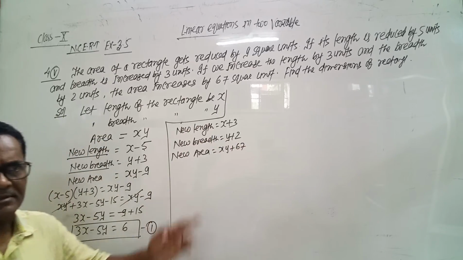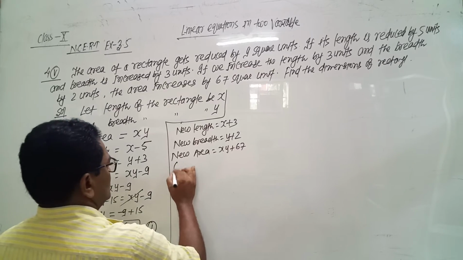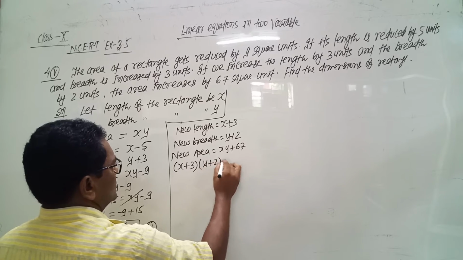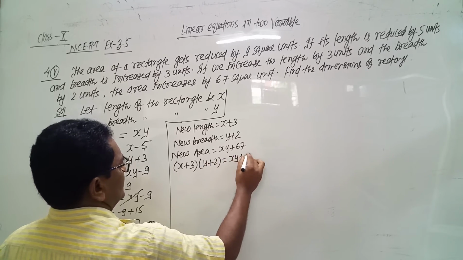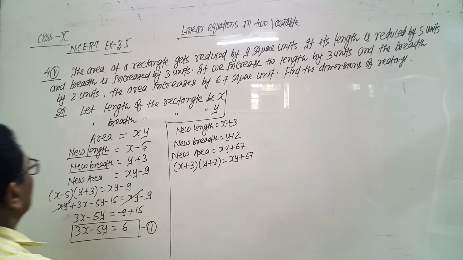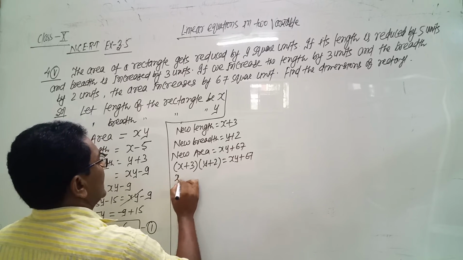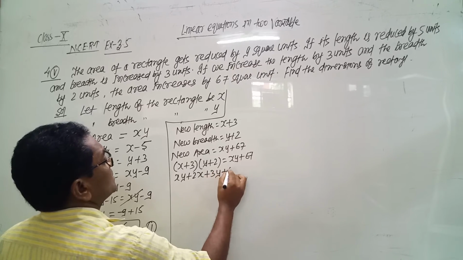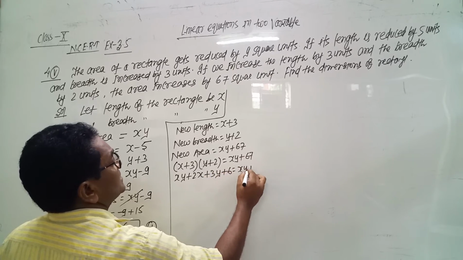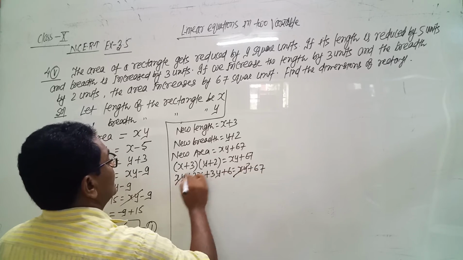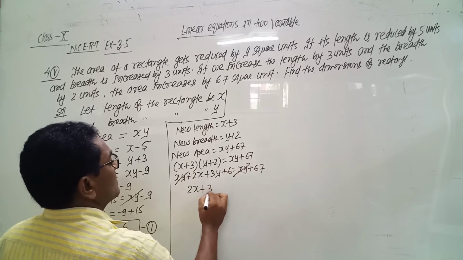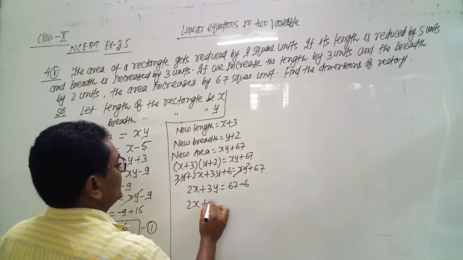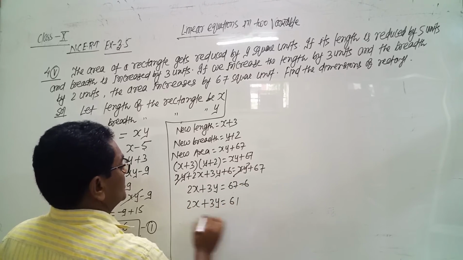Again use the formula, length into breadth equals area. So (x plus 3) into (y plus 2) equals xy plus 67. Remove the bracket: xy plus 2x plus 3y plus 6 equals xy plus 67. xy cancelled, and 2x plus 3y equals 67 minus 6, so 2x plus 3y equals 61.